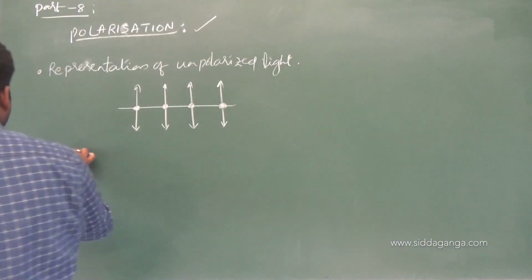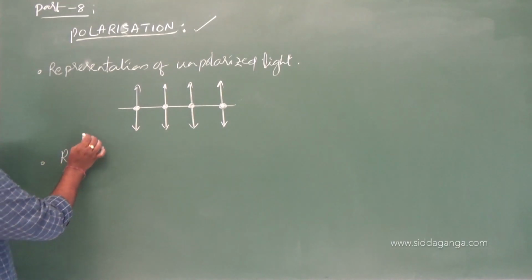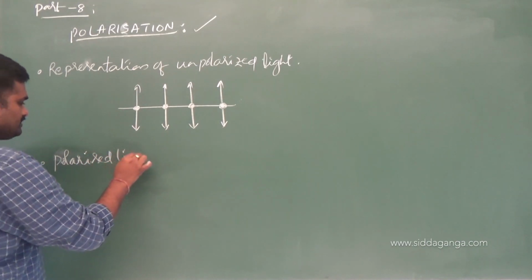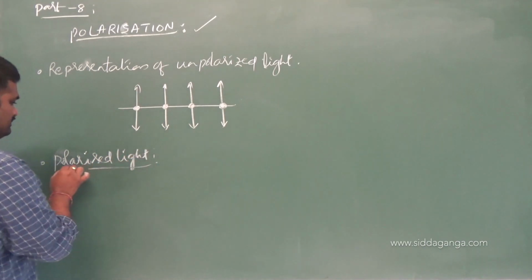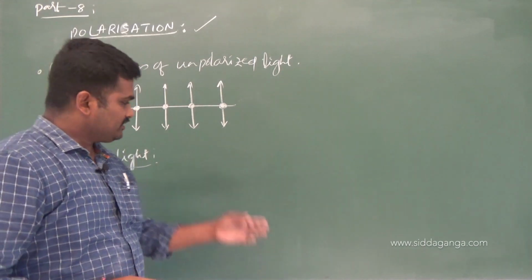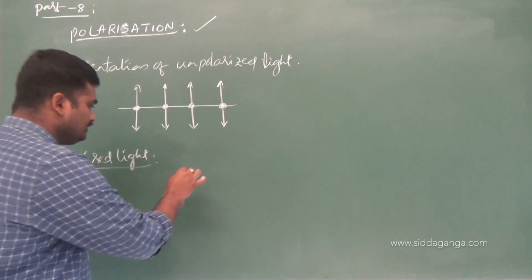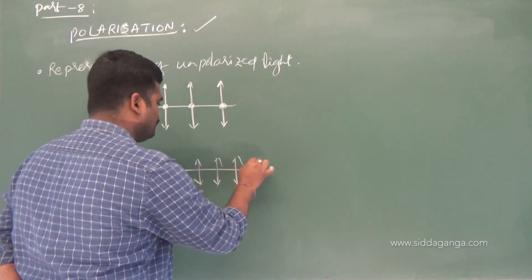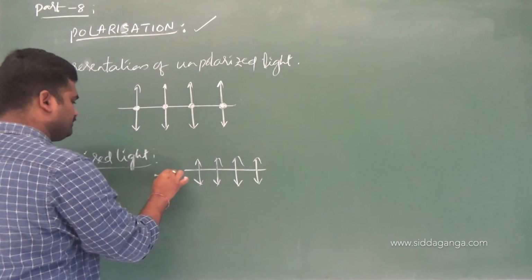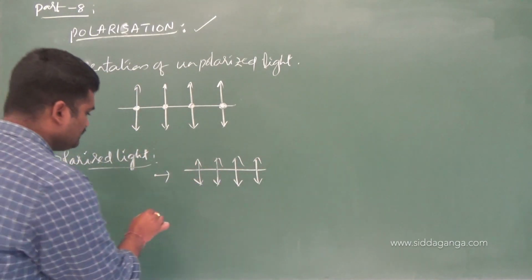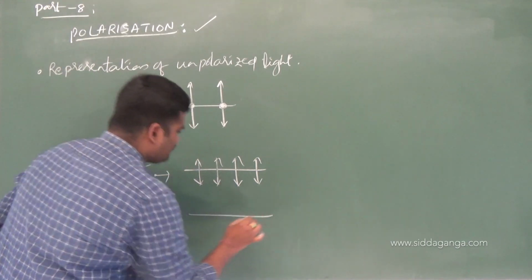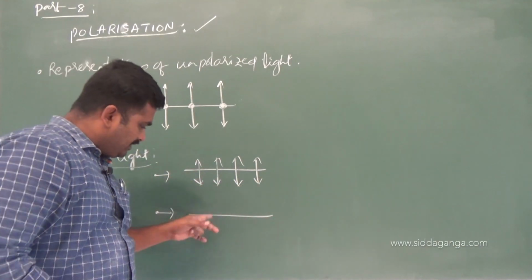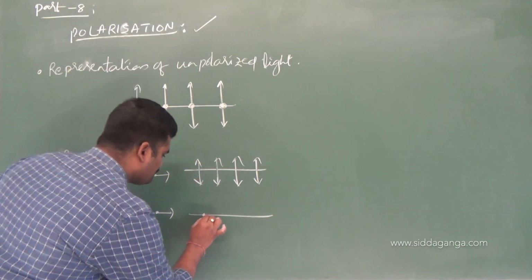So now how to represent polarized light? Tell me now. A representation of polarized light. Polarized light means in how many planes are the particles vibrating? Vibration of the particles is confined to a single plane. Either they will be vibrating in this plane, in the board, or this is one way of representing polarized light. Another way of representing polarized light, it's not only this: particles may also vibrate perpendicular to this plane. They are dot components.